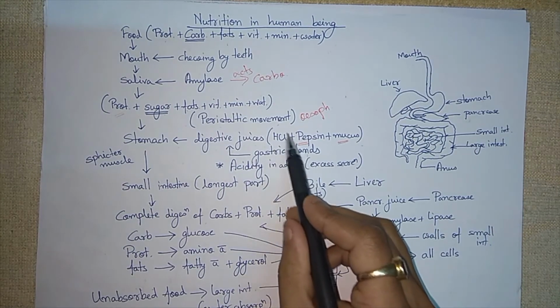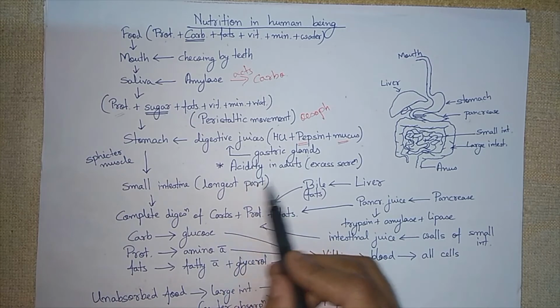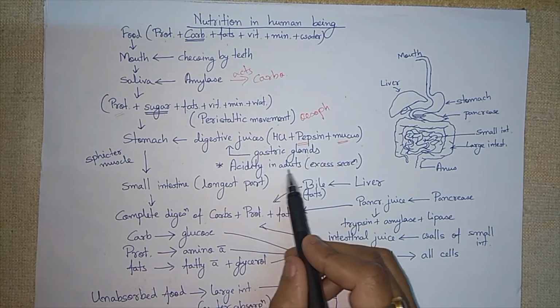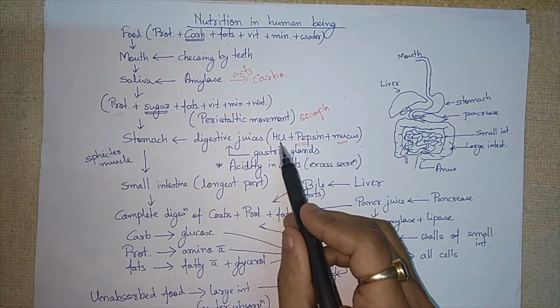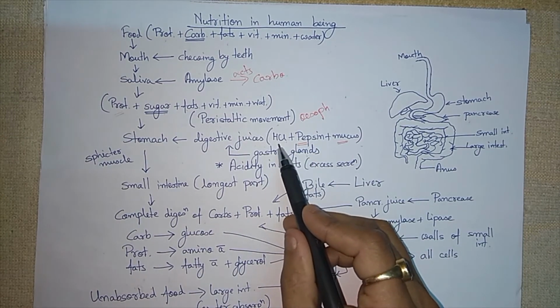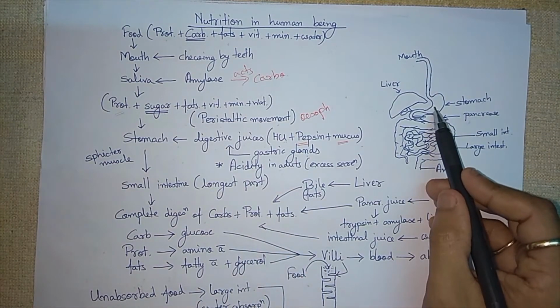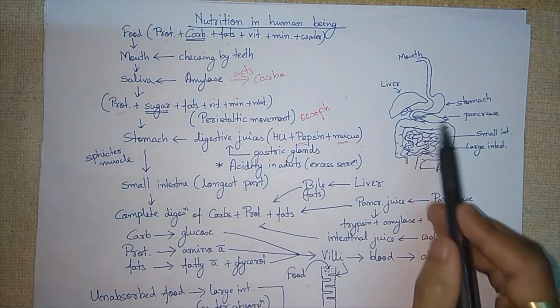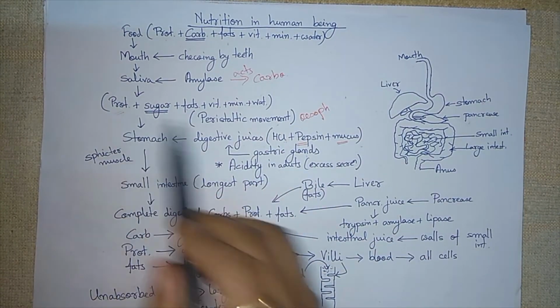If excess HCl is released, that condition is called acidity, which is normally observed in adults, and occurs due to excessive secretion of HCl. Remember, excess secretion of hydrochloric acid develops acidity. Inside the stomach, the protein part has been digested.